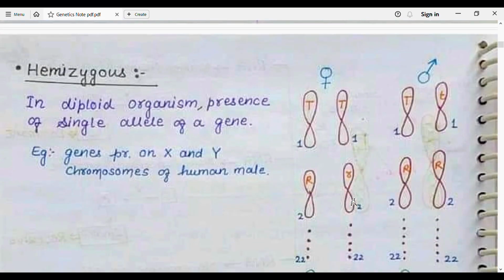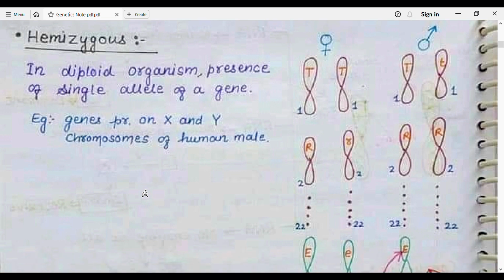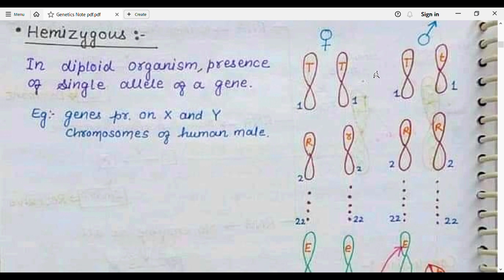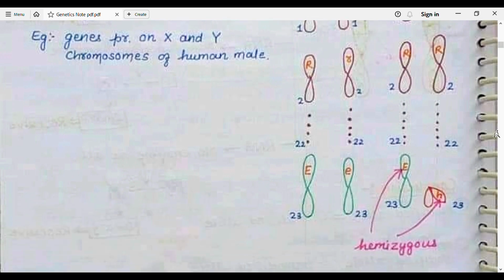Then what is hemizygous? Hemi means half, zygous means zygote. In a diploid organism, the presence of a single allele of a gene is known as hemizygous. For example, genes present on the X and Y chromosomes, because in human males they are present in a single copy. That's why we call them hemizygous. You can see here this sign or symbol is used for female, while this symbol is used for male. The hemizygous condition you can see in the sex chromosomes of humans, X and Y, in which no counterpart allele is present on the other chromosome. So we call them hemizygous.